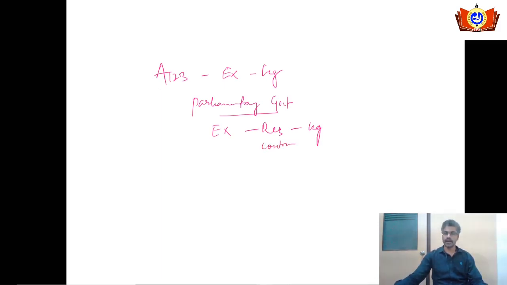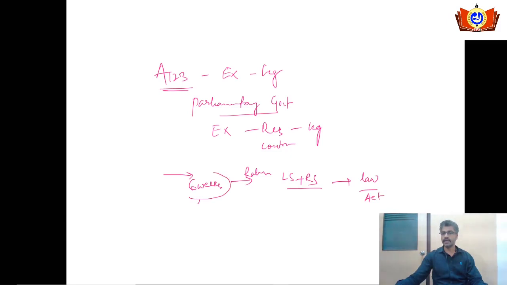The ordinance making power of the President also has to be ratified within 6 weeks. Only when it is ratified by the Lok Sabha and the Rajya Sabha, that is, the legislative bodies, will it become a permanent law or an act. Otherwise, it loses its validity after 6 weeks.